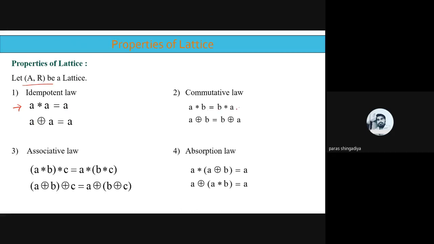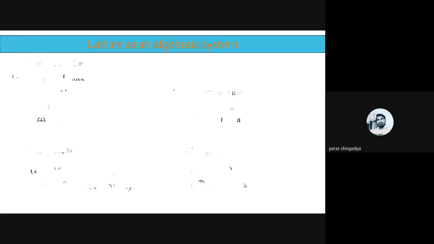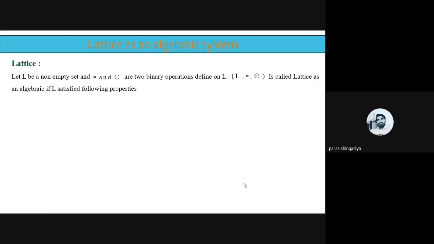Commutative, A star B is B star A, A ring sum B is B ring sum A. Okay. Associative, A star B star C, that is same as A star B star C. A ring sum B ring sum C, that is A ring sum B ring sum C. And fourth is absorption law, that is A star A ring sum B is equal to A, and A ring sum A star B is equal to A. Clear? That is the 4 properties of the lattices, and we'll use it to check lattice definition.